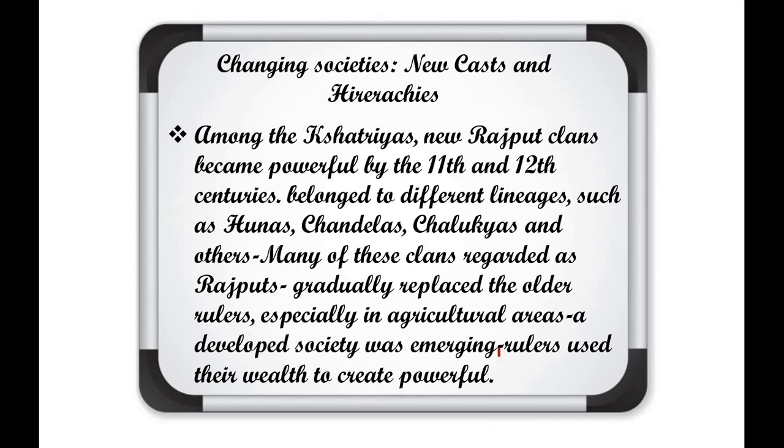If people were involved in pot making, they were known as potters, kumhar. The people who made iron tools were known as lohar. So now the caste was based on the occupations of the people, the work which they did.